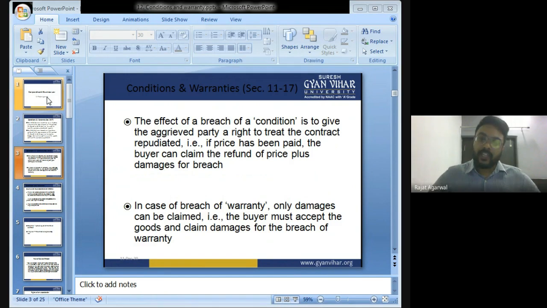But in warranty, you can claim only damages. The buyer has to accept the goods and cannot cancel the contract. You can just claim damages for the breach of warranty.